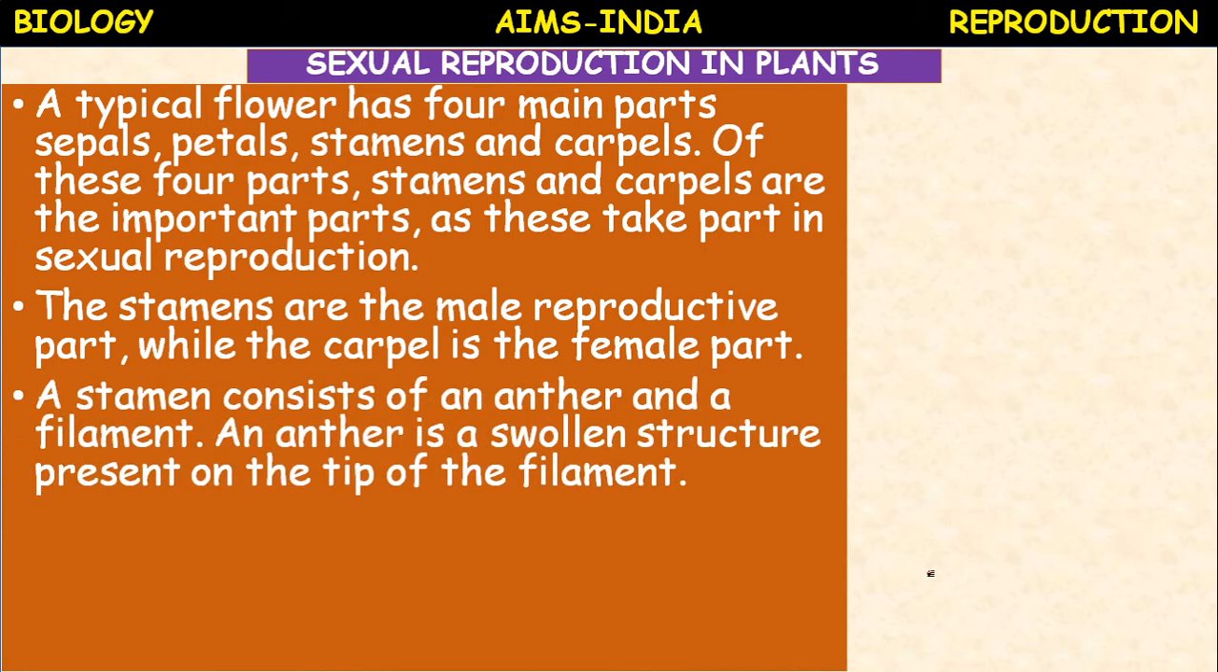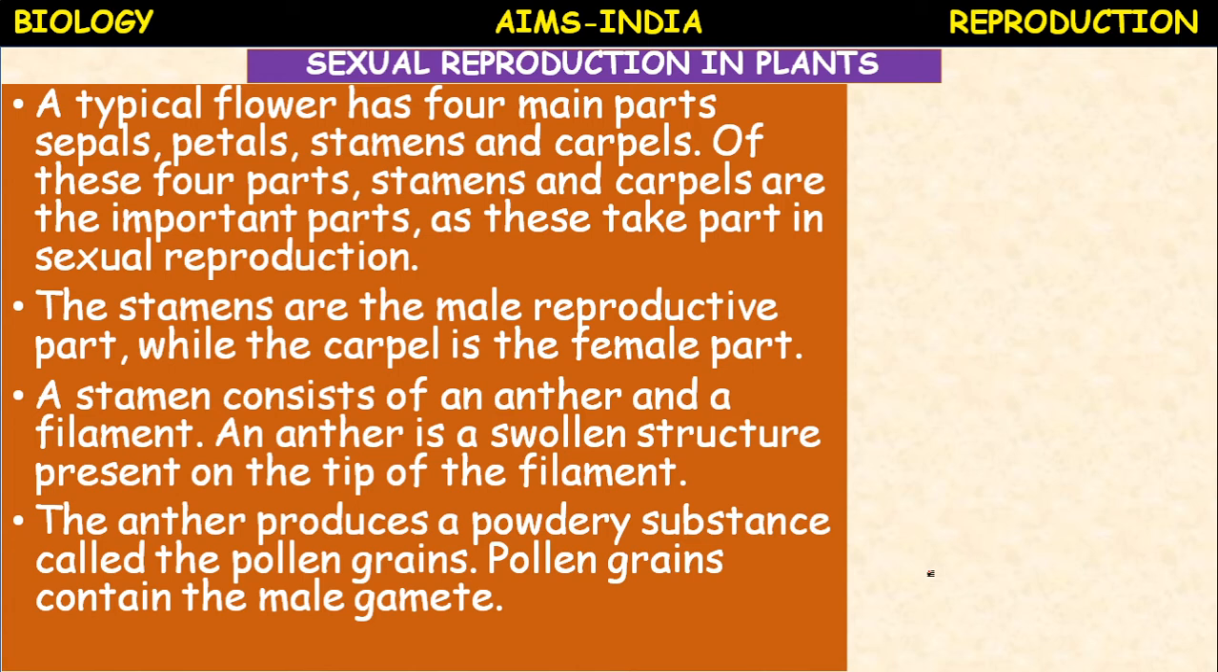A stamen consists of an anther and a filament. An anther is a swollen structure present on the tip of the filament. Okay, so the filament is attached to the anther, or the anther is attached to the tip of the filament.